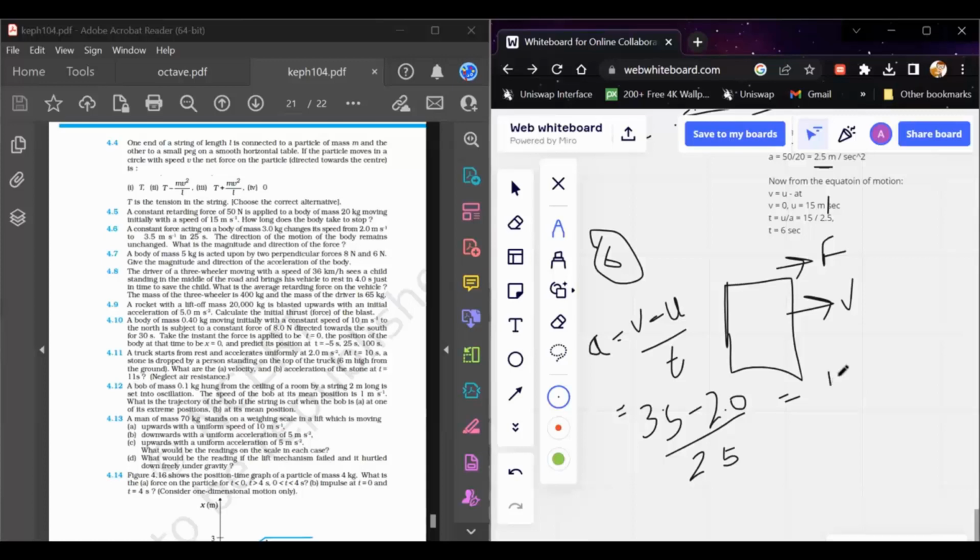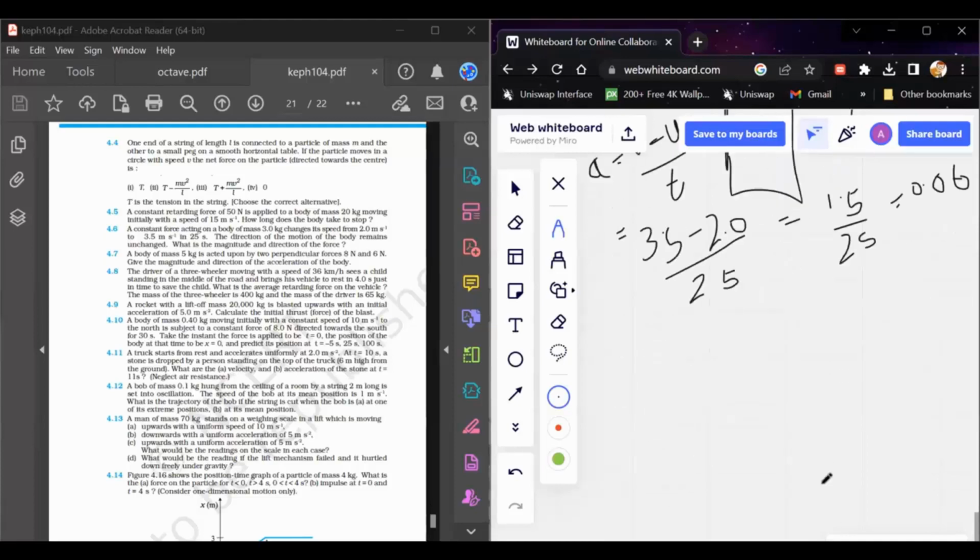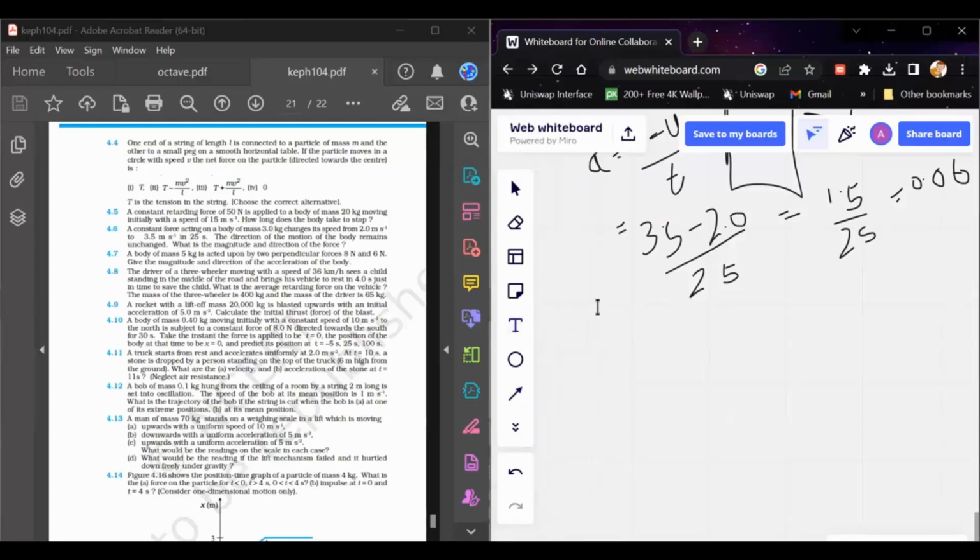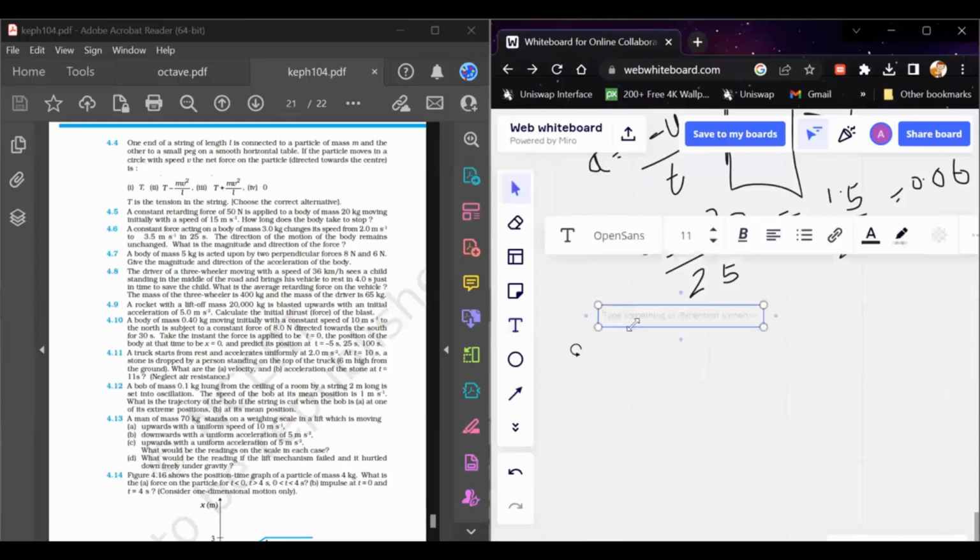So this acceleration comes to 1.5 divided by 25, which is equal to 0.06 meter per second square. So this is the acceleration that is caused by the force. If you have to tell about the magnitude of the force, force is equal to mass into acceleration.